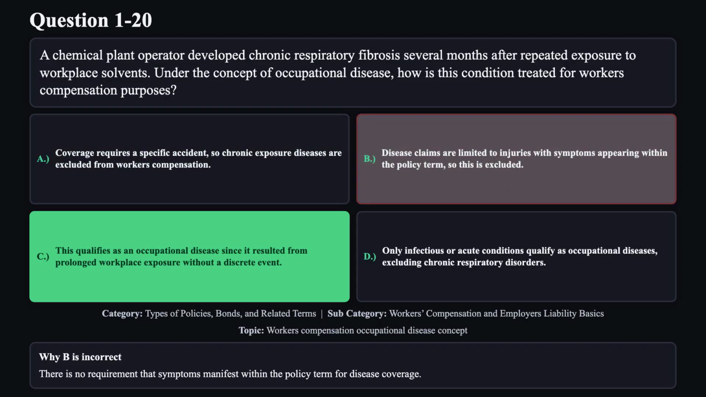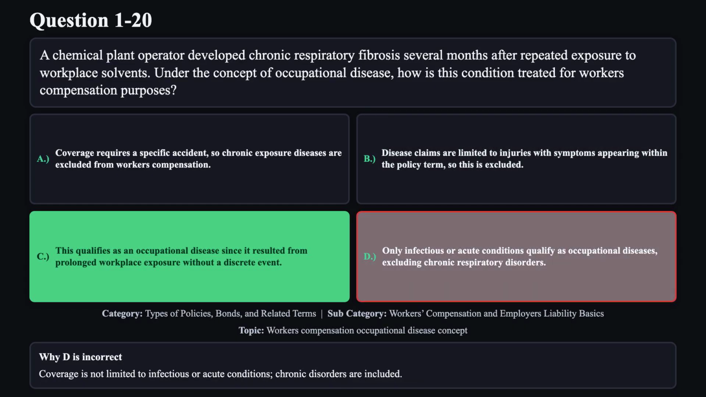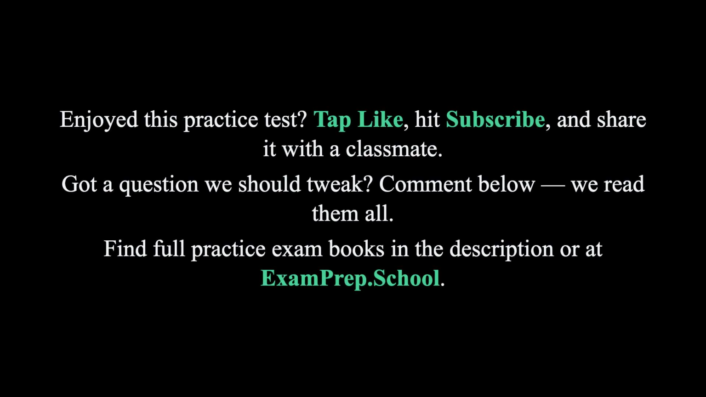Reason B is not correct. There is no requirement that symptoms manifest within the policy term for disease coverage. Reason D is not correct. Coverage is not limited to infectious or acute conditions. Chronic disorders are included.